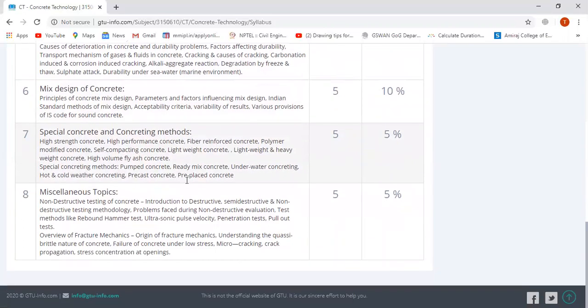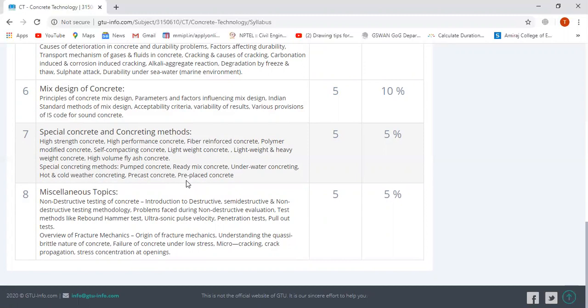Next, a very important topic in concrete technology is mix design of concrete. There are many methods available for concrete mix design, but the main and important method is the Indian Standard method, which is generally used in India.